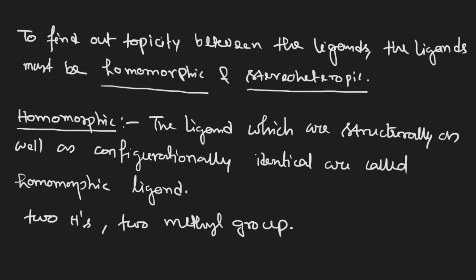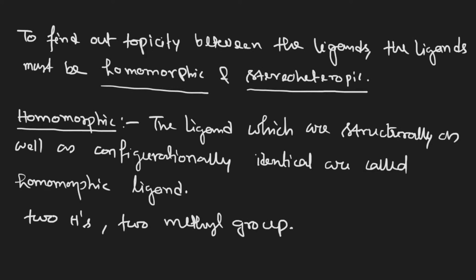So homomorphic ligands means same ligand. We cannot determine the topic relationship between two different ligands, for example between hydrogen and a methyl group. The topic relationship must be between two same ligands or groups. Either two hydrogens, or two methyl groups, or two ethyl groups, or two alkyl groups, but the group must be the same.